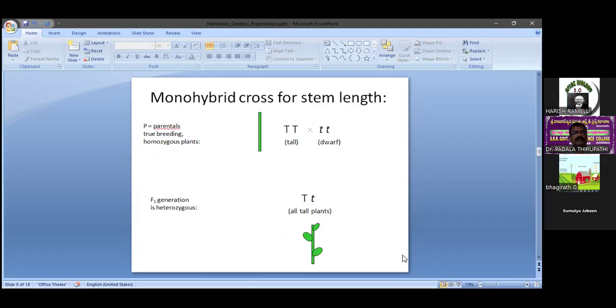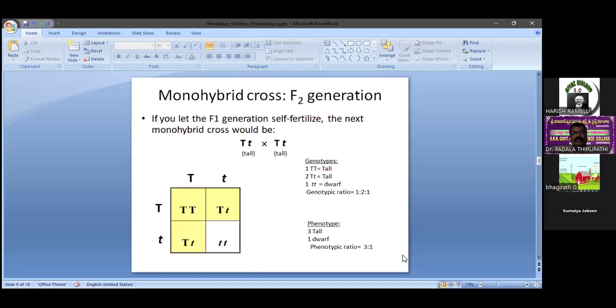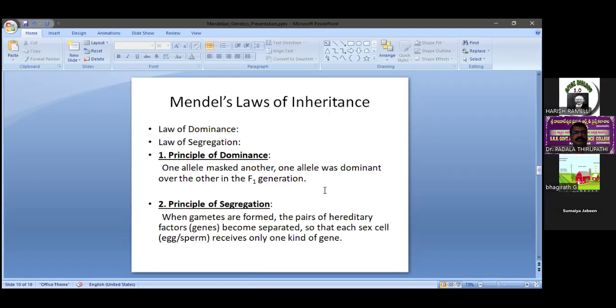So this is the pictorial representation. P parental plants, true breeding, homozygous plants. We are getting F1 generation heterozygous, all heterozygous tall plants. So in the F2 generation, we are getting these genotypes and phenotypes. So 3:1, 1:2:1, you already know very well. So based on this